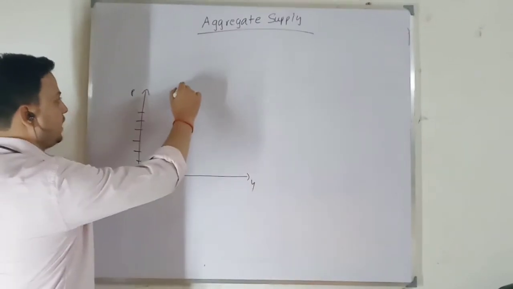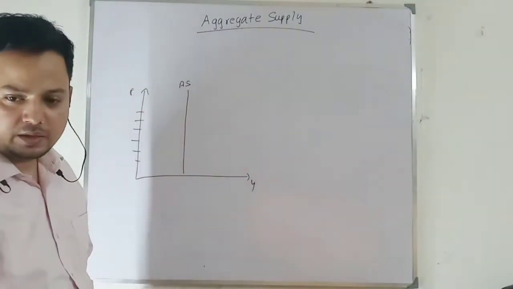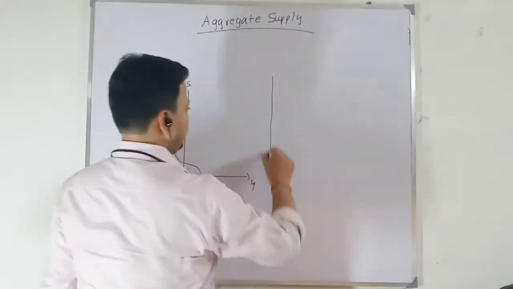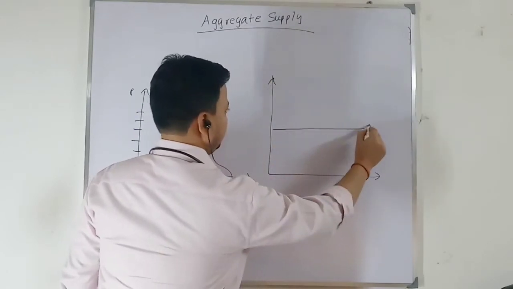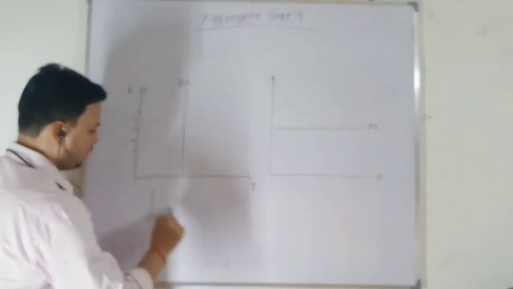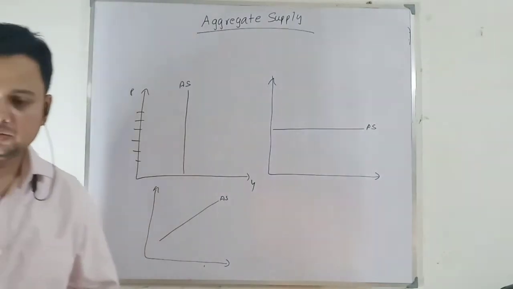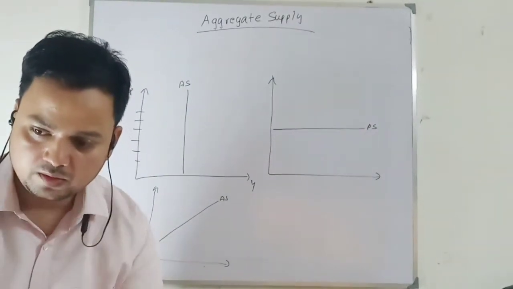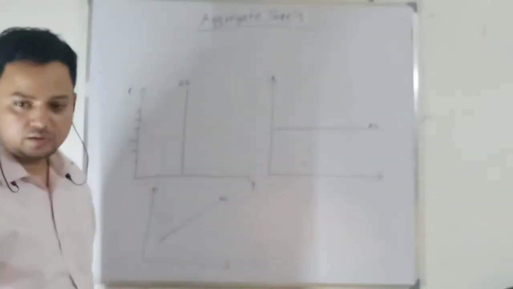One is the aggregate supply curve is vertical, and the second thing you have done is that the aggregate supply curve is horizontal, and the third case will be that your aggregate supply curve is positively sloped. The third case we will do in macroeconomics two, but right now we are going to look at these two extreme cases.